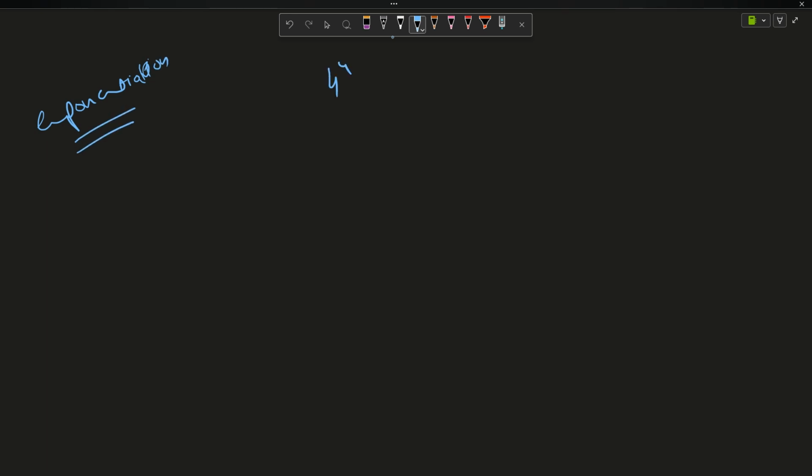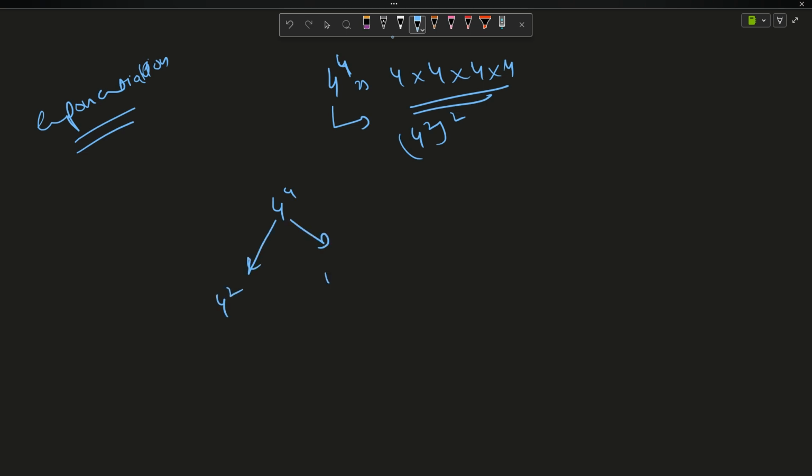So 4 to the power 4. Suppose this is my calculation. What does it mean? 4 into 4 into 4 into 4, right? Now, what can I do instead of 4 to the power 4? It can also be expressed as 4 square square. So I will say 4 to the power 4, break it down into 4 square and 4 square. Multiply both of them and you will get it.